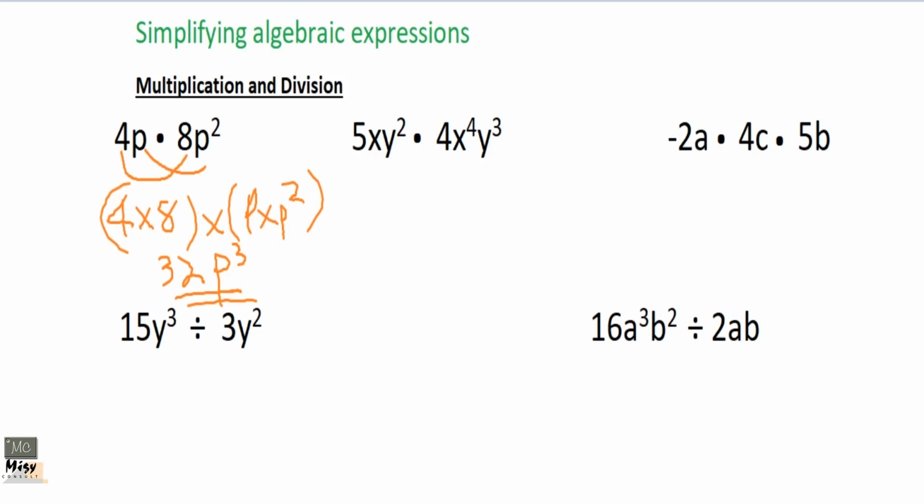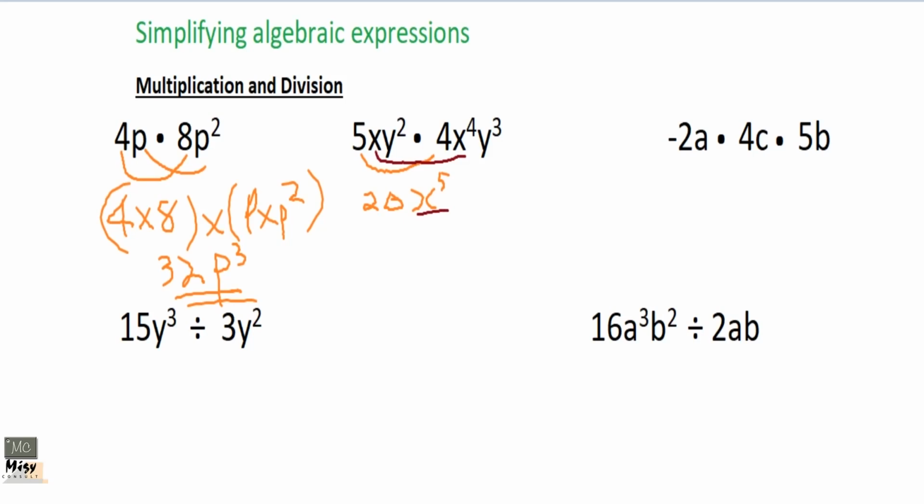The second one will do the same thing, numbers will multiply numbers. So 4 times 5, we have 20. Then x is there, x is here, so x times x raised to the power 4 will get x raised to the power 5.